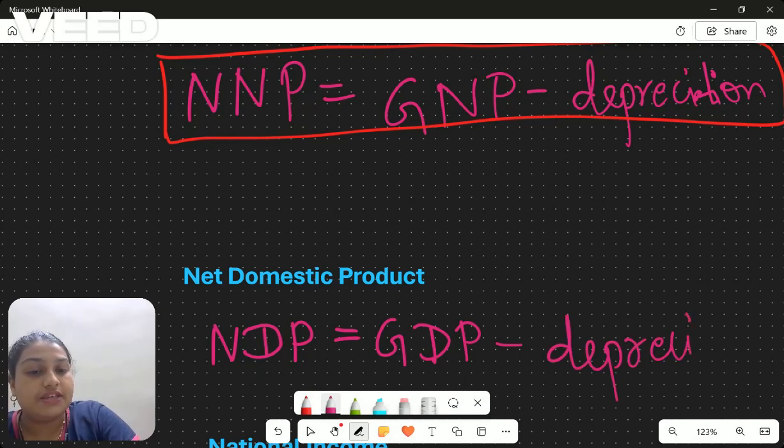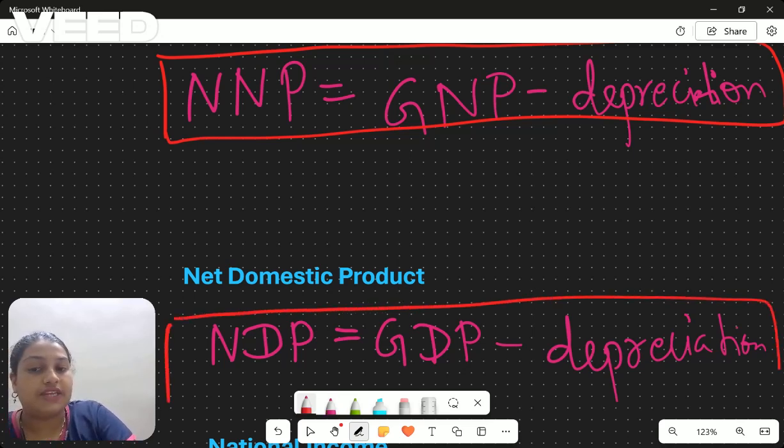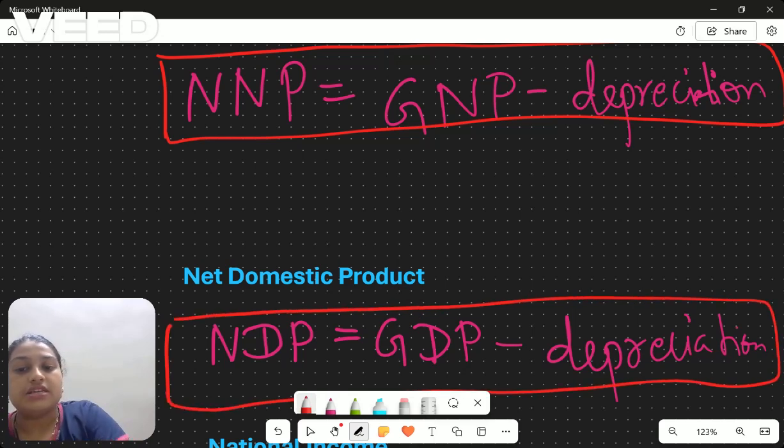GDP minus depreciation is net domestic product, NDP. Same as that of NNP, but the only thing is it is about GDP. Then comes what is national income.